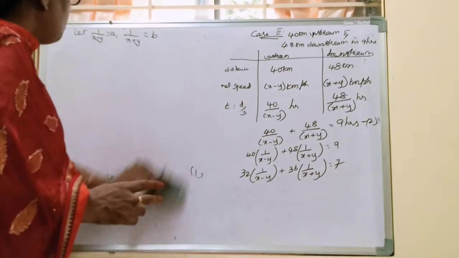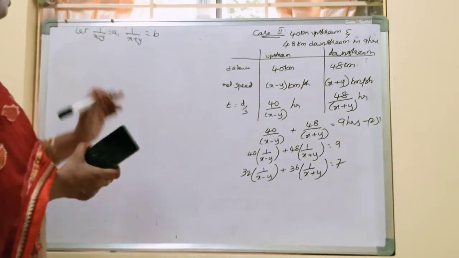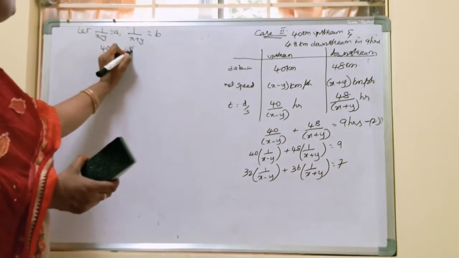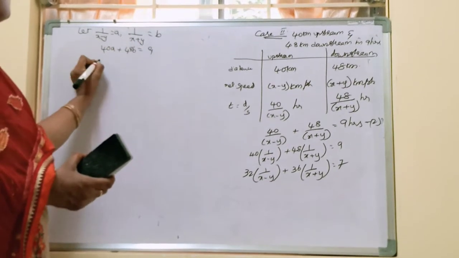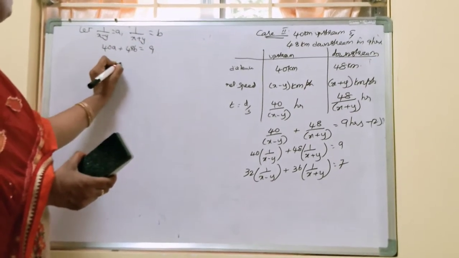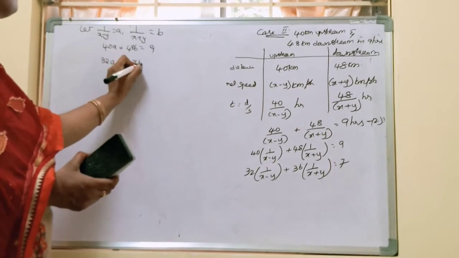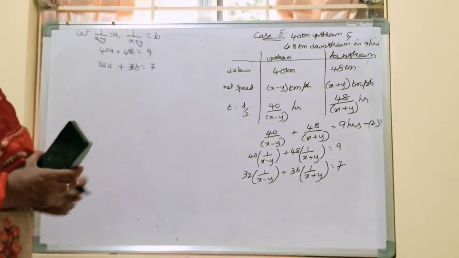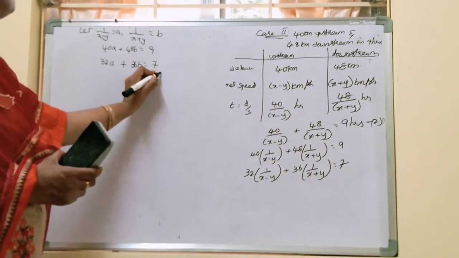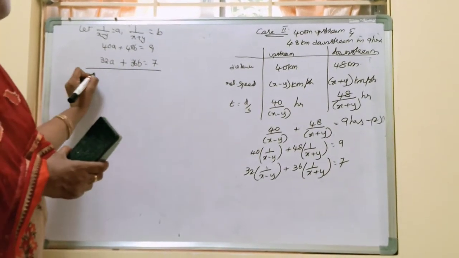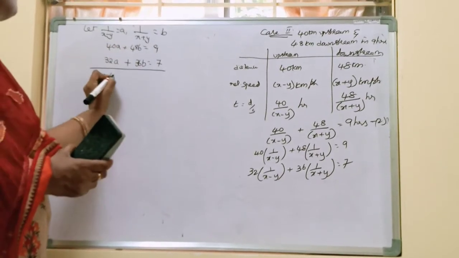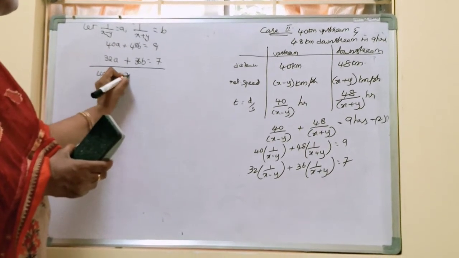Okay, so our equations are reduced to 40a plus 48b equal to 9, and the second is 32a plus 36b equal to 7. So which one would you like to eliminate now? We will eliminate the b term. If we want to eliminate the b term, we need to take the coefficients of b, that is 48 and 36.